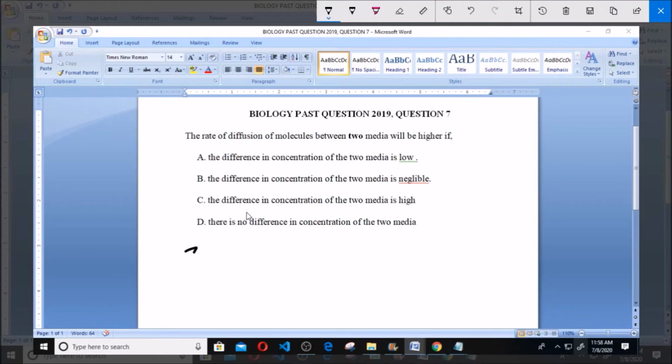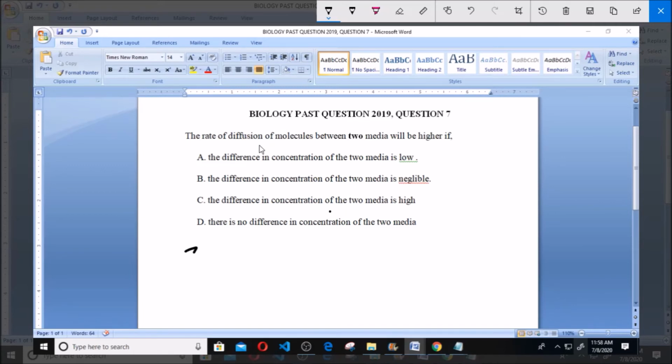Today we'll be dealing with Biology Past Question 2019, Question 7. The rate of diffusion of molecules between two media will be higher if A. The difference in concentration of the two media is low. B. The difference in concentration of the two media is negligible. C. The difference in concentration of the two media is high. D. There is no difference in concentration of the two media.